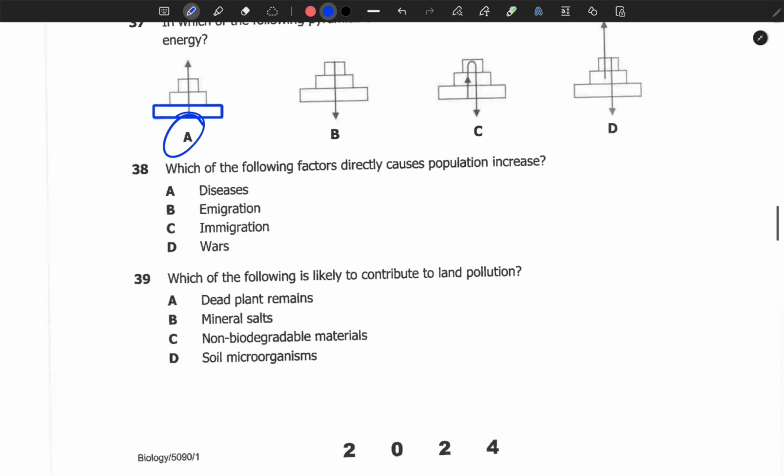Which of the following factors directly causes population increase? Disease causes a decrease because people die. Emigration, E for exit. So emigration is where people go out of the country. For example in Zambia, those that leave Zambia and go to other countries, maybe for work or whatever reason, cause the population of Zambia to decrease. Then immigration is where people come from other countries and come into our country, like Zambia. What we expect when that happens is that the population will increase. Therefore, the answer is